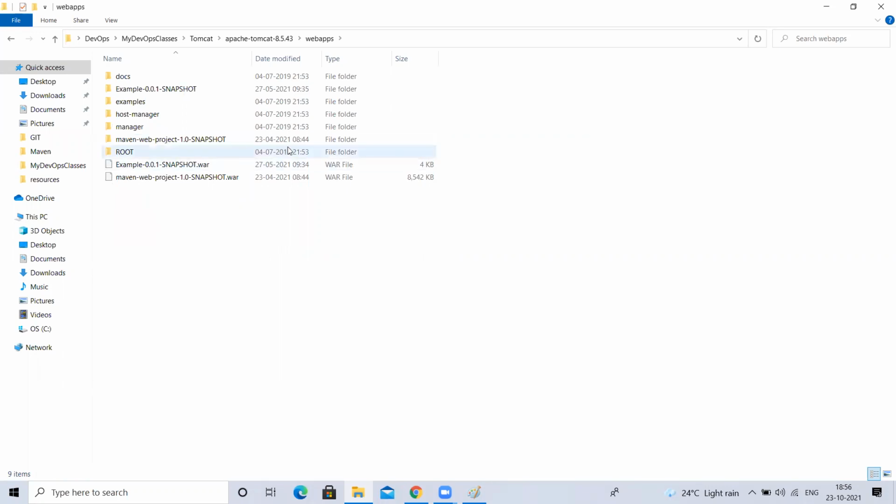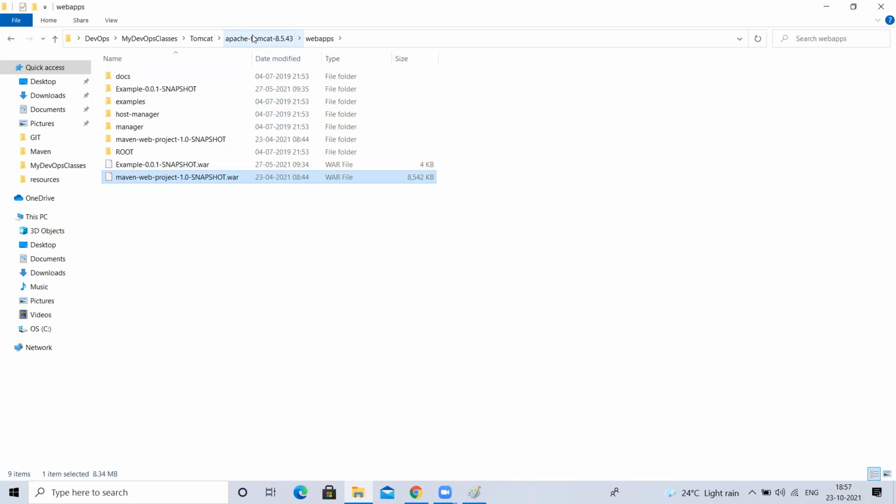When you run mvn clean package, Maven is going to generate the artifact and place it in the target directory. That artifact in the target, you take it and paste it here. That's it. Your deployment is done. Now I have already deployed a WAR file here. Now how to access this? I said if you deploy an application in Tomcat server, we can access it through a URL.